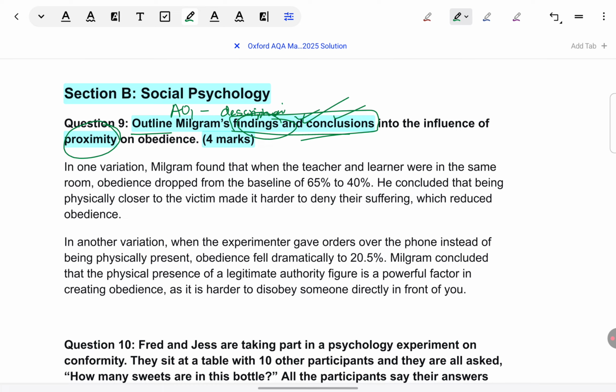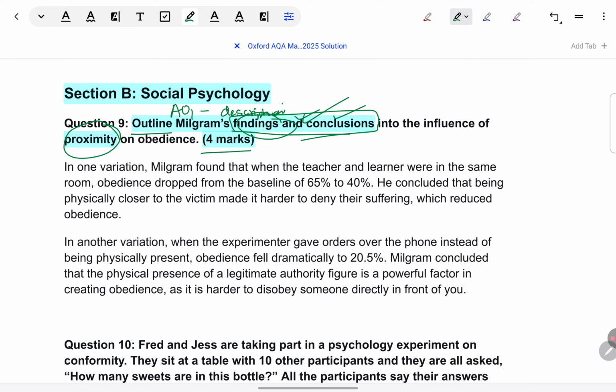So, do one thing. If you don't know about the proximity variation, go a little ahead, answer the other questions, come back later and think about what is the proximity variation. But do not waste time writing anything irrelevant. You have only 1 minute per mark for this paper. You cannot afford to waste time. It is for 4 marks.